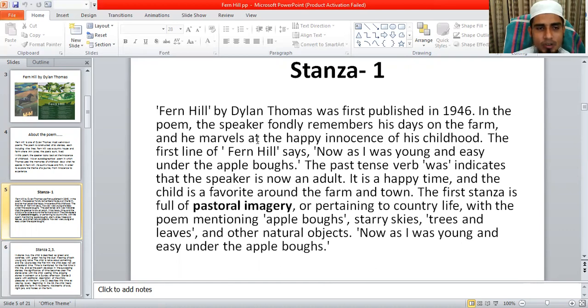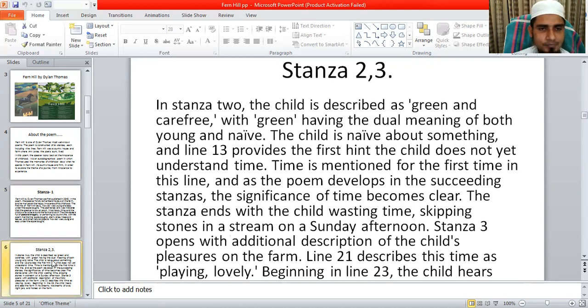So my dear students, I hope that you can understand stanza 1. And then stanza 2 and 3. In stanza 2, the child is described as green and carefree. The word green and carefree shows how he used his time in his childhood. With green having the dual meaning of both young and naive, the word indicates he was very much young and naive.